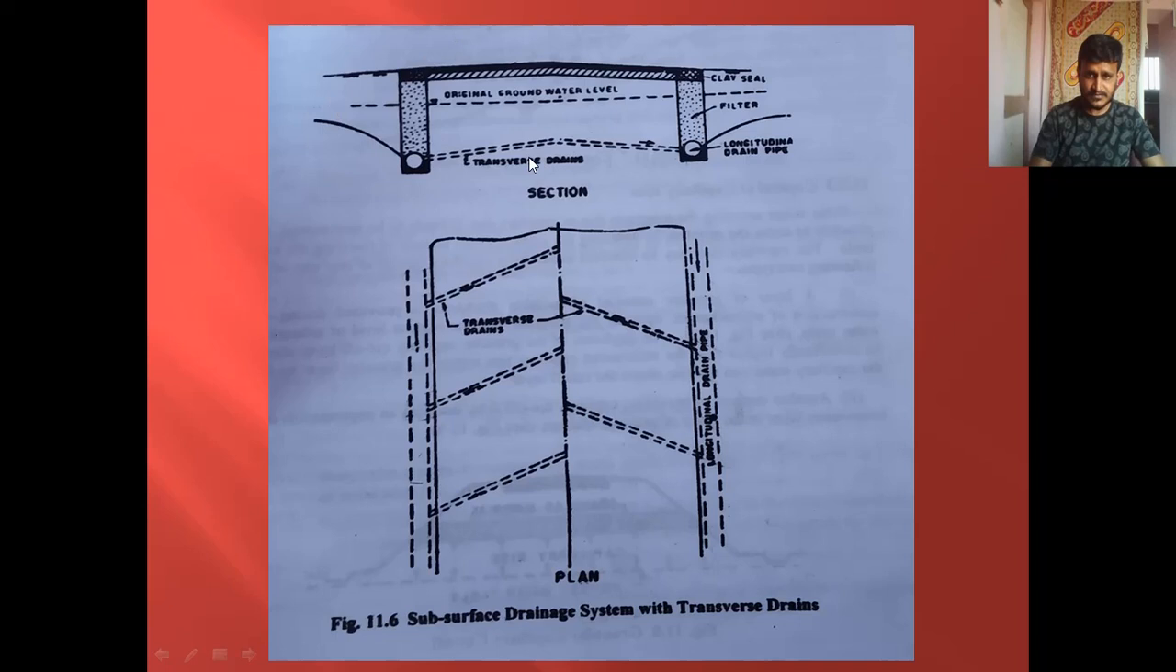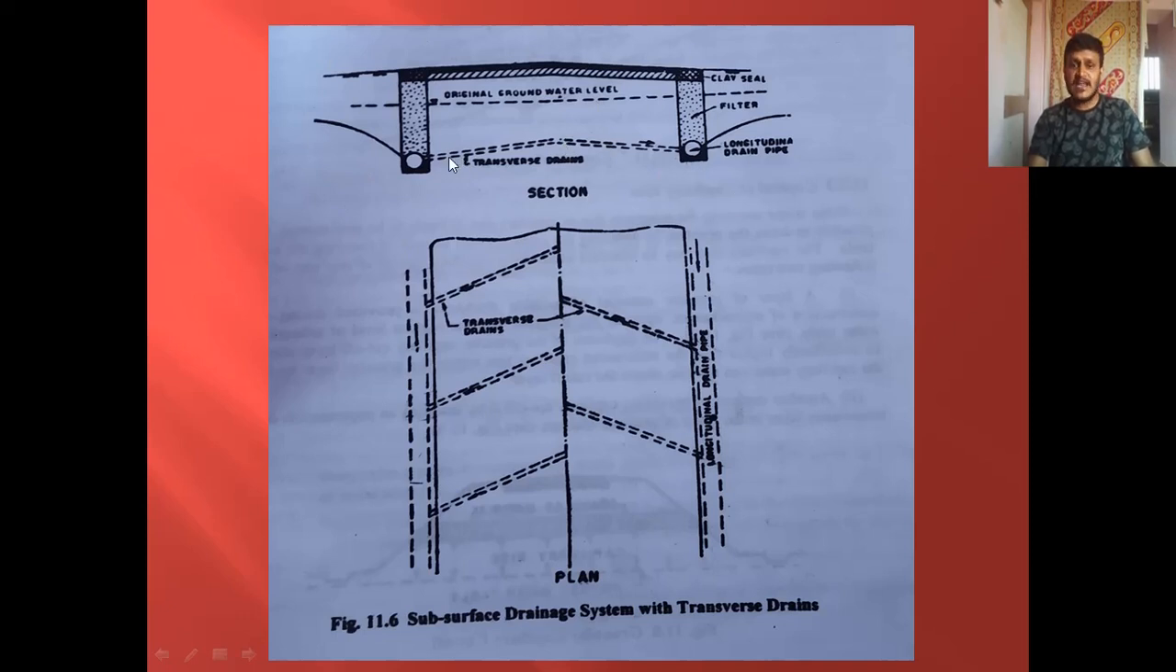Here you can see, if the soil is relatively less permeable or impermeable, the sides are no problem, but in the middle portion it will be very difficult to lower the water table. In such cases what we do is provide the transverse drains in addition to the longitudinal drainage trenches.